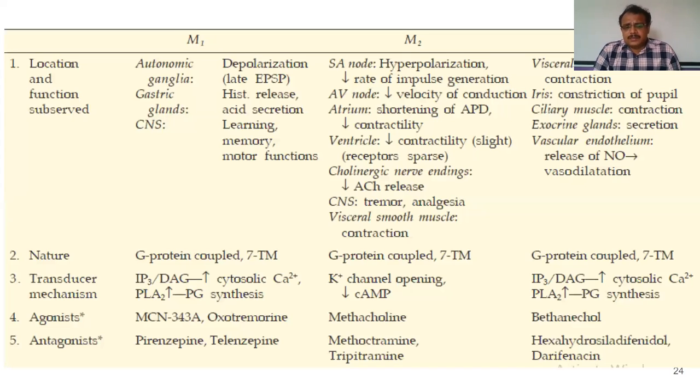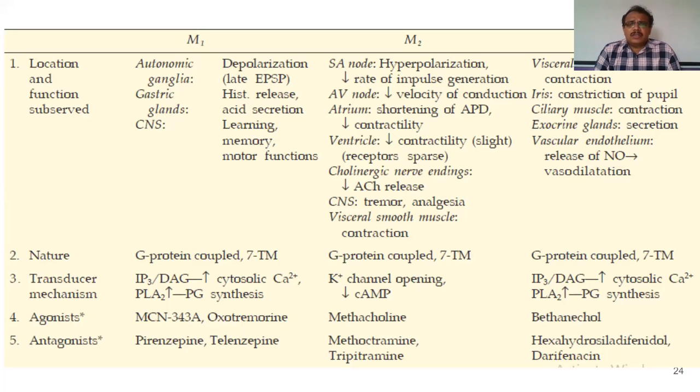So in this, you can see the distribution of the receptors. M1 receptors are present in the autonomic ganglia. Stimulation of M1 receptors leads to depolarization, or initiation of an excitatory postsynaptic potential. In the ganglia, the neurotransmitter released is acetylcholine.